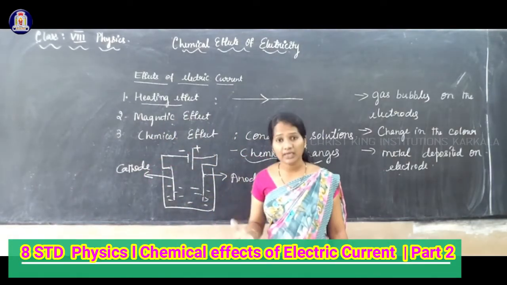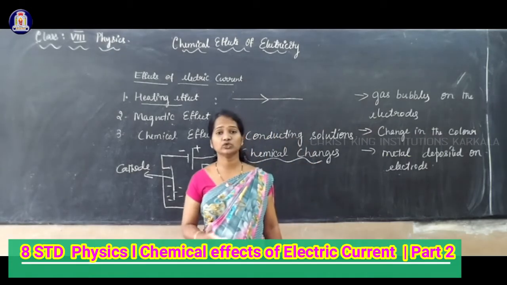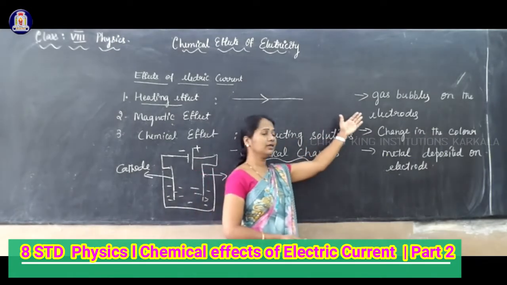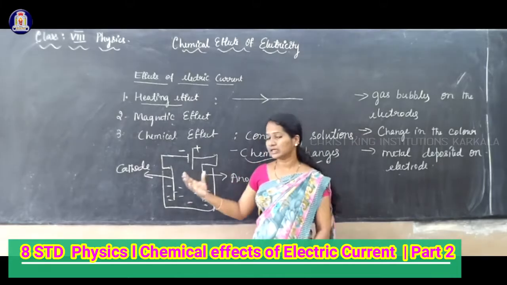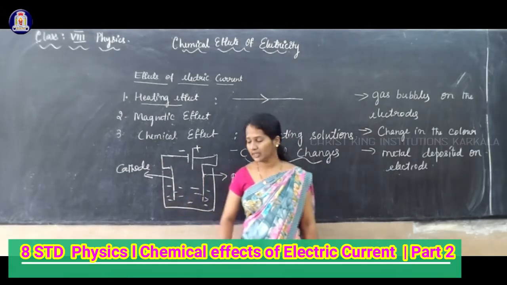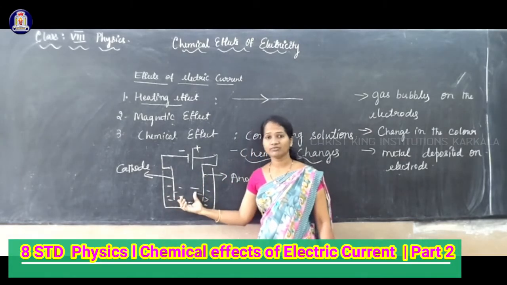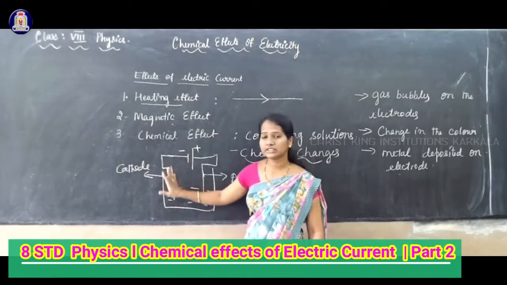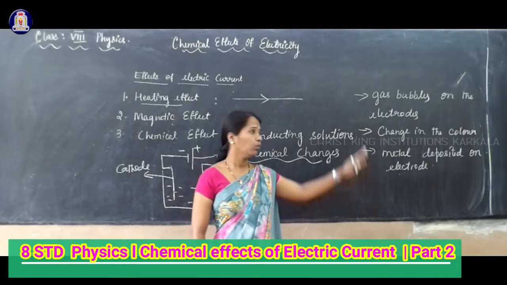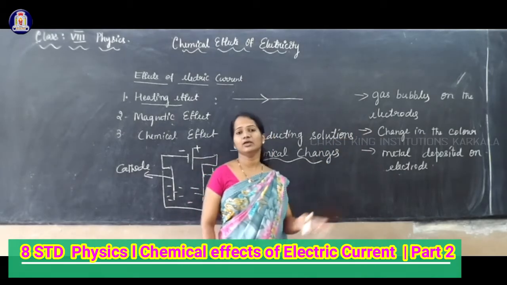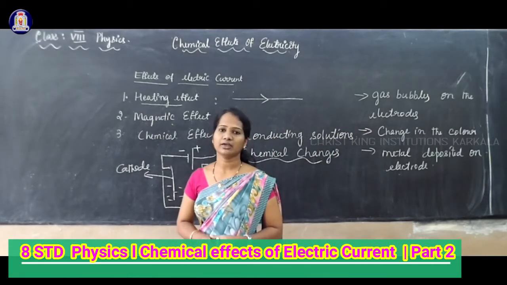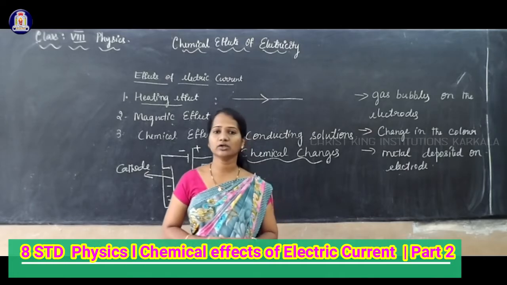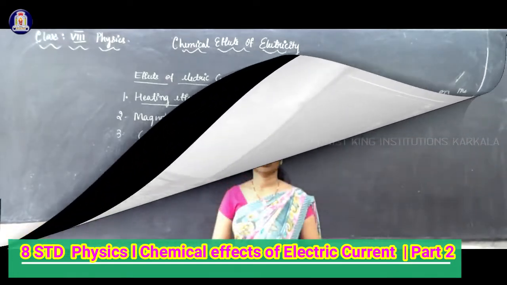So what chemical change can you see? There may be gas bubbles near the electrode, or a change in the color of the solution, or a metal may get deposited on the electrode. One of these changes we can see during the chemical effect of electric current.